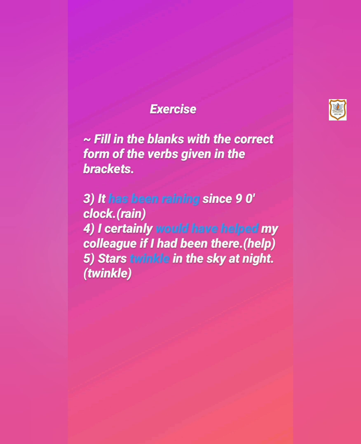Then last one, stars dash in the sky at night. So this is already given in simple present tense, so answer will be twinkle only.